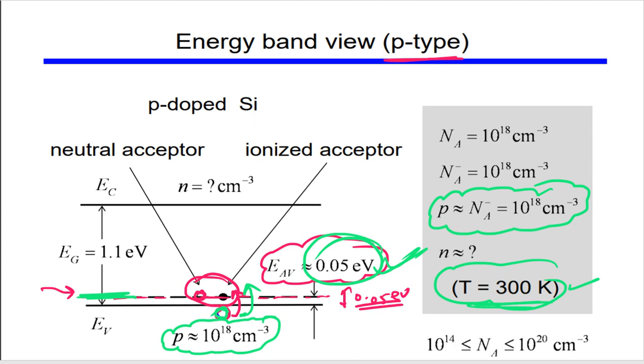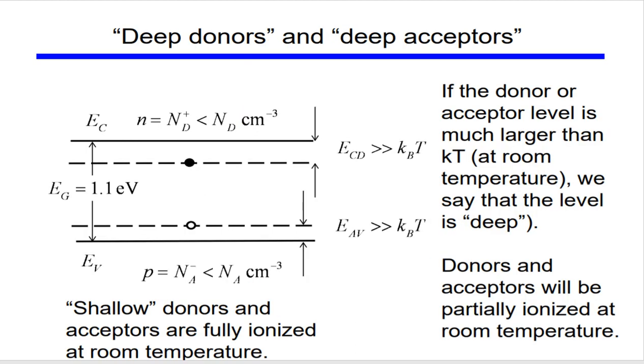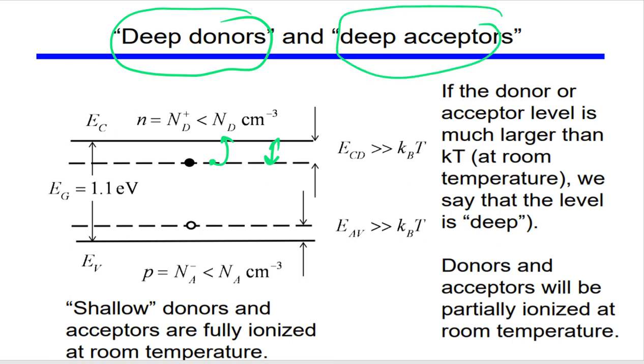Let's talk about one more fact. What may happen is that if this binding energy is so high that at T equal to 300 Kelvin we are not able to move this electron from this energy level to the conduction band, then we call them deep donors. For silicon it is not the case, but there are donors or acceptors which create the energy level at this level or this level, that means very deep from these energy levels. So that's why we call them deep donors or deep acceptors.